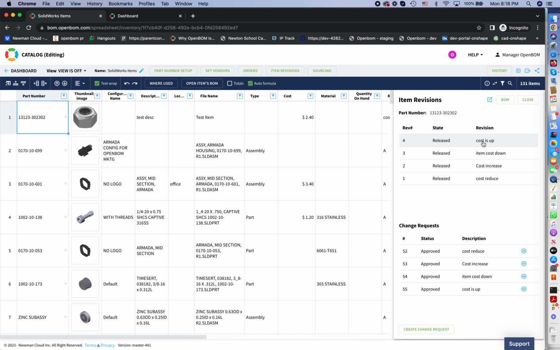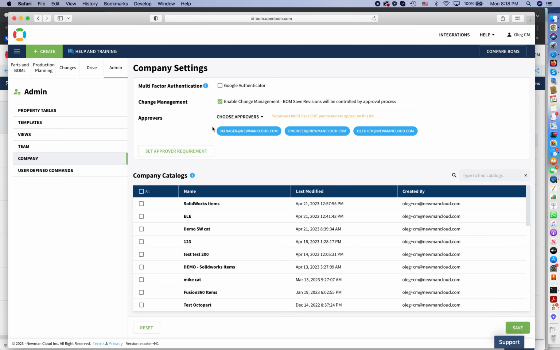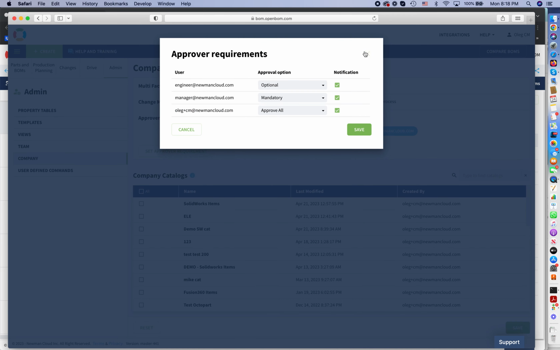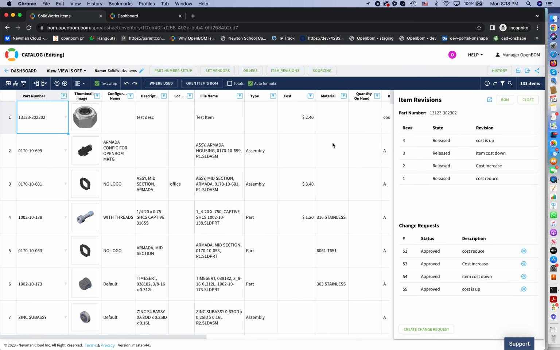Just to repeat, you get a system in which you can define who is making approvals and what are the approval roles. As a user, you can create change request and change order. You can initiate the change, but who will be approving and who will have a right to approve it and finalize it will depend on your role in the organization. That's the simplest process of making change request, change order, and change approval.